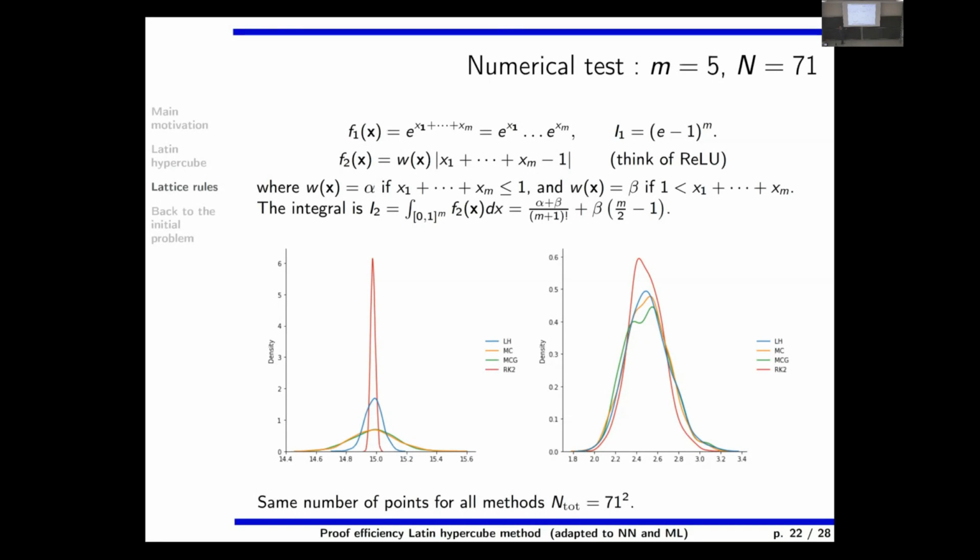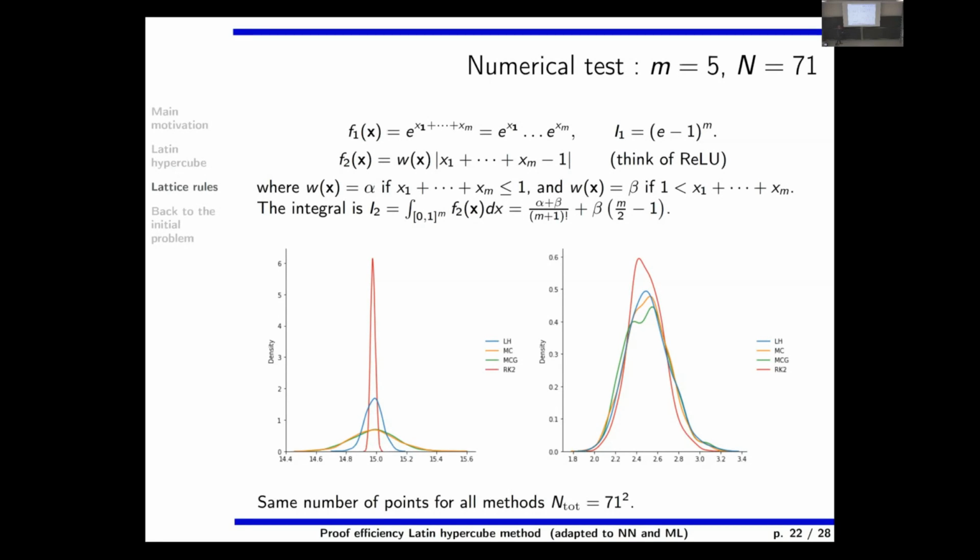So this is a histogram. This is for the first function. This is the analytical value; you can check, it is around this. In orange and green, you have the results obtained with the Monte Carlo method. I draw a lot of Monte Carlo samples with this number of points, n tot.